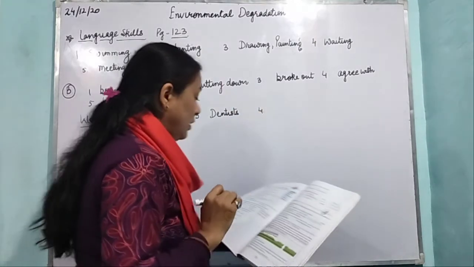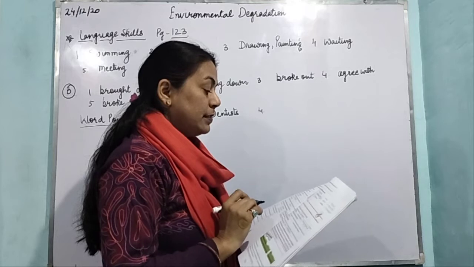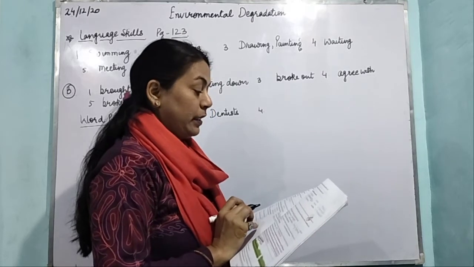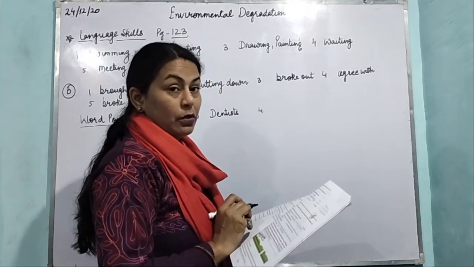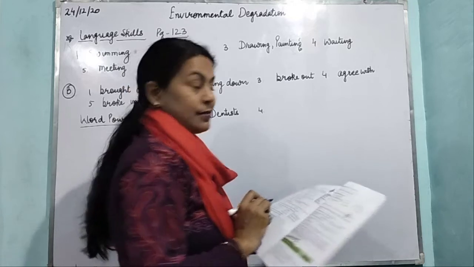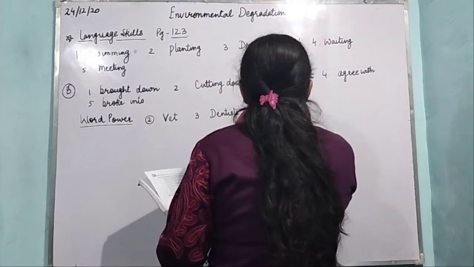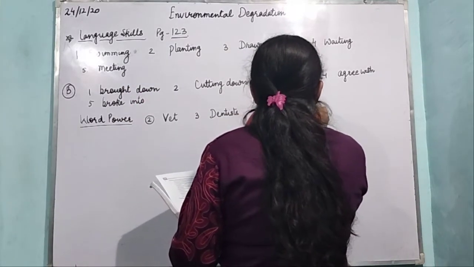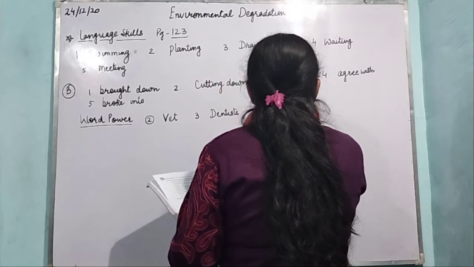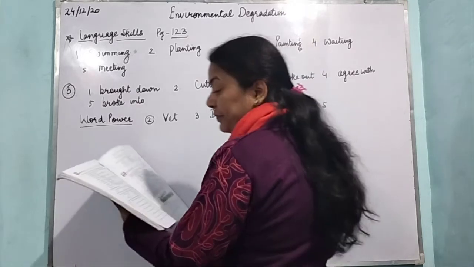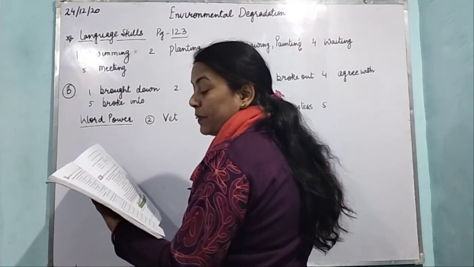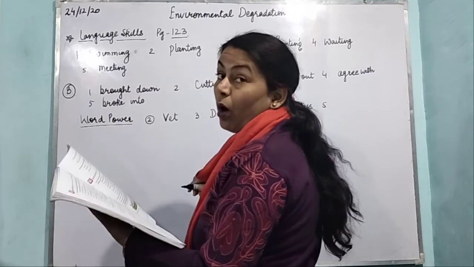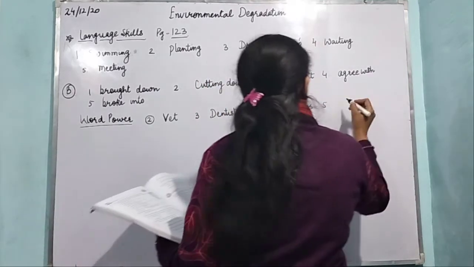Fourth one: please fasten your seat belts as we will be landing in 10 minutes. Fasten your seat belts. Who says these? Air hostess. Fifth: the crop is looking pretty good this year. Crops, it is related to farmers.